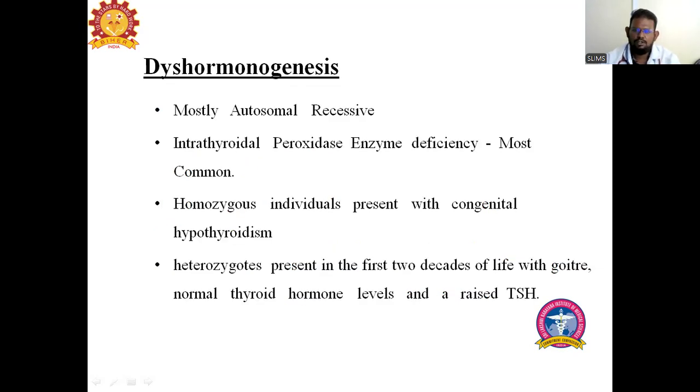Dyshormonogenesis is usually an autosomal recessive type of thyroid deficiency. The enzyme involved is thyroid peroxidase, and it is due to enzyme deficiency. If it occurs in homozygous individuals, it may present with congenital hypothyroidism, and if it occurs in heterozygotes, it may cause hypothyroidism at a later age, after the first 2 decades of life.